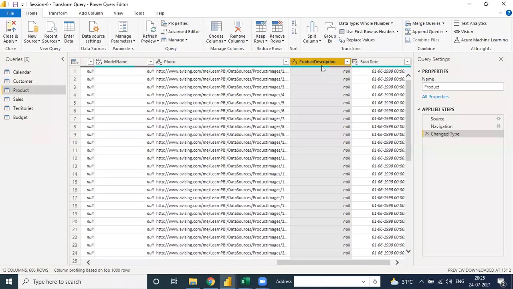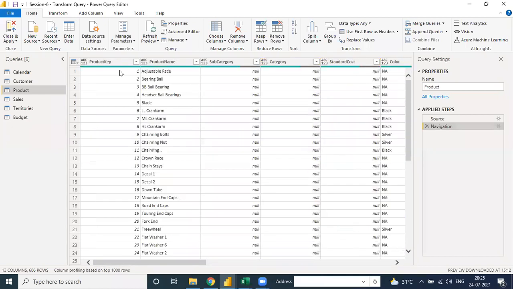Then we need to remove that empty thing? No, we don't need to remove it, because this point may not match with some other point. Suppose in this product table we are making a relationship: if we need this null column for a relationship, then we need to remove it. If we don't need this column for a relationship, then we don't need to remove it.